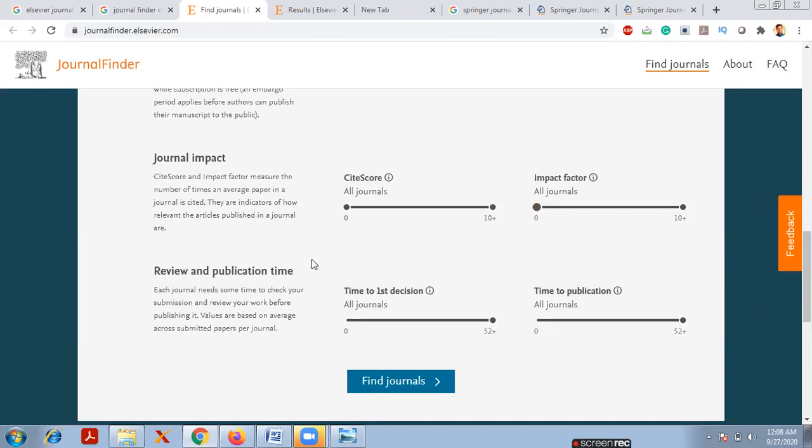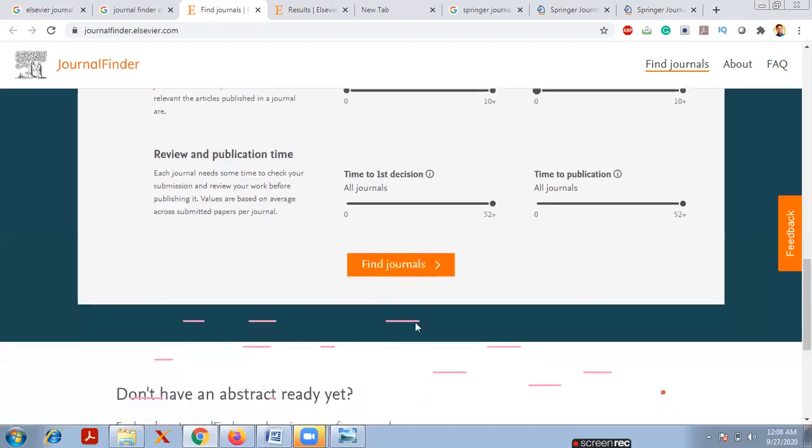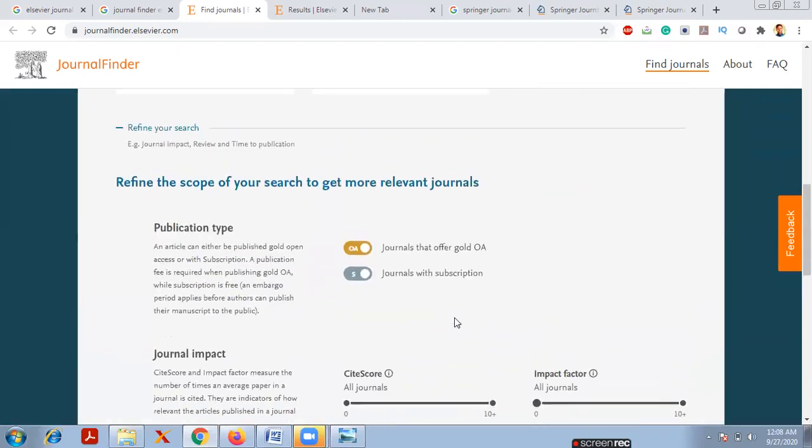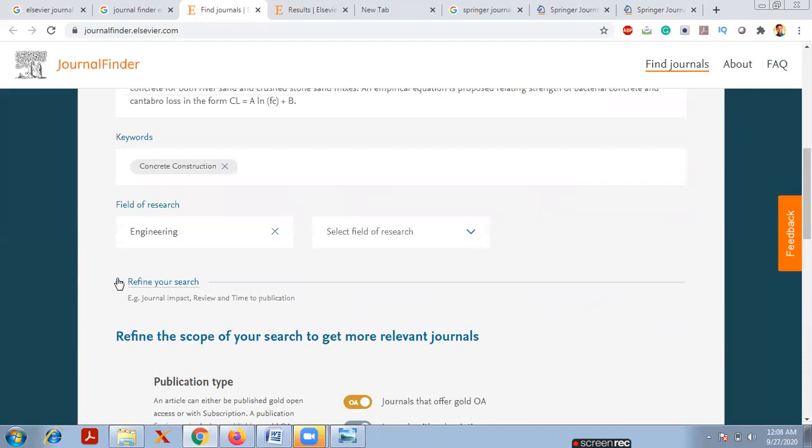Each journal needs some time to check your submission and review your work before publishing it. Values are based on the average across submitted papers per journal. For suppose, if I want my paper to be published within 1 month, I will type here the time to first decision and also the time to publication, and these are shown here in weeks. Now I simply click on find journals. So you can refine based on whatever your requirement is.